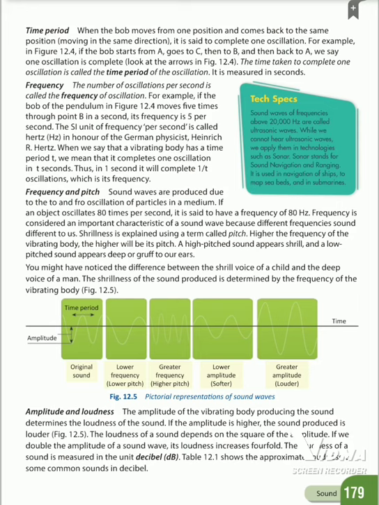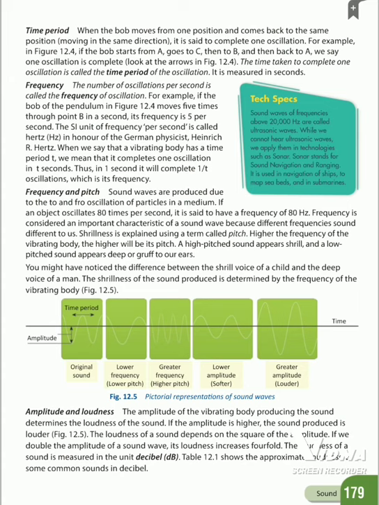The next one, amplitude and loudness. The amplitude of a vibrating body producing the sound determines the loudness of the sound. If the amplitude is higher, the sound produced is louder.